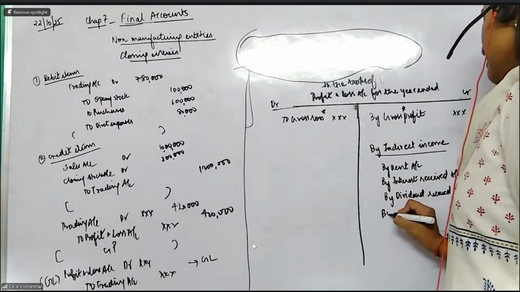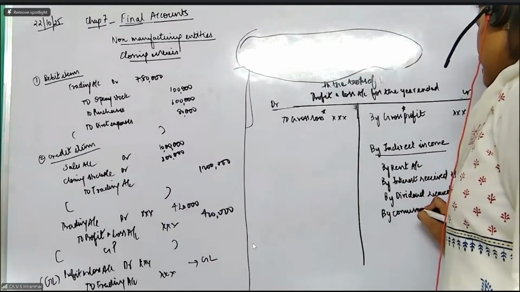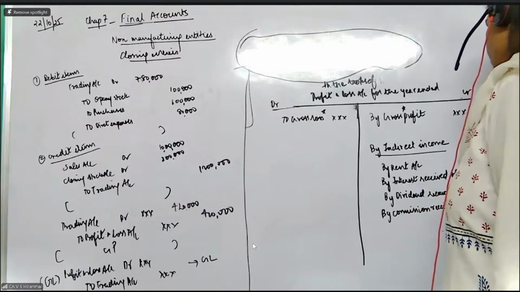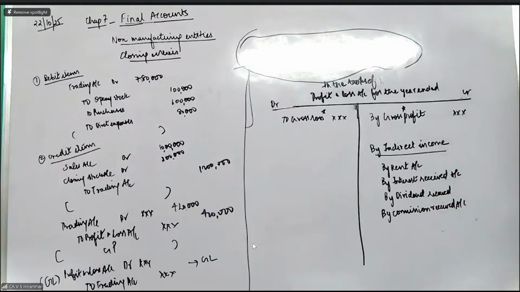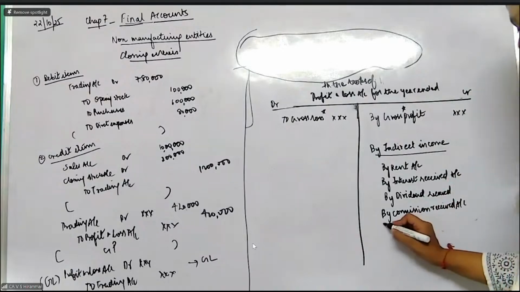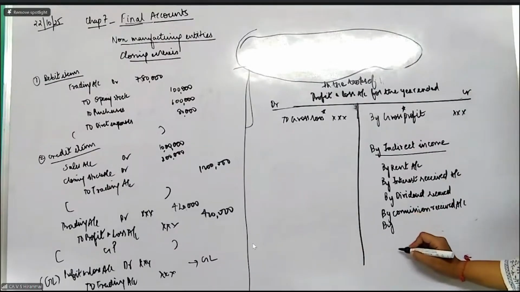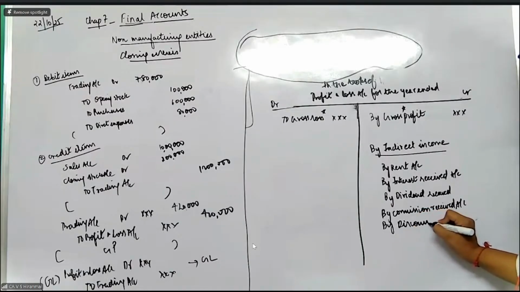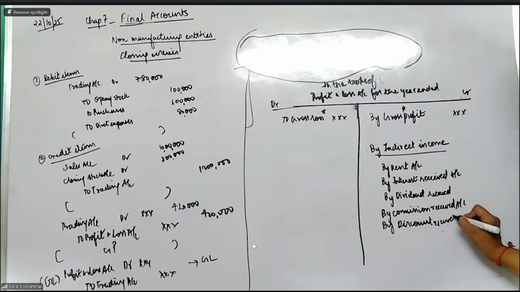If you are doing any commission activities, acting as an agent, you will get commission received. Or you can have discount received, where you go and pay your creditors.